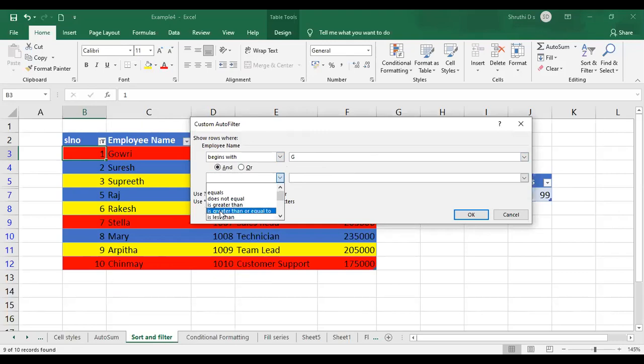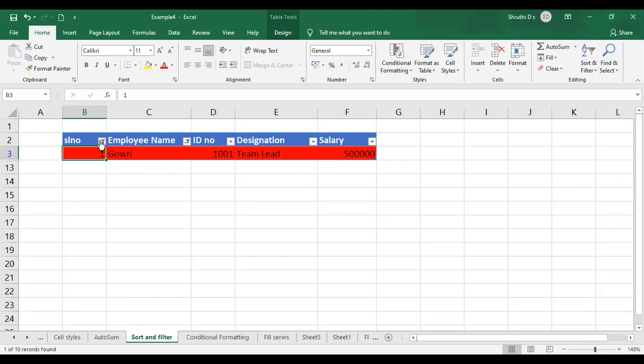Begins with, you can also merge another condition or criteria over here. So for begins with I have taken and. You can also go with does not or ends with. You can go with begins with and ends with. You can also go with or. We'll see the difference between the two. If I say begins with G and select and, ends with I, then my employee name should start with G and it has to end with I only. Then only if I click on OK, it is going to show you the data. Otherwise, I'll just clear this format.